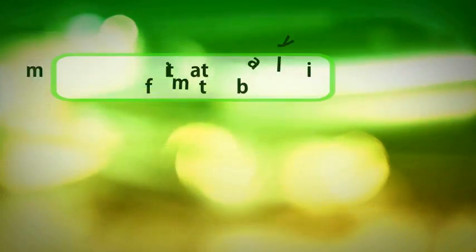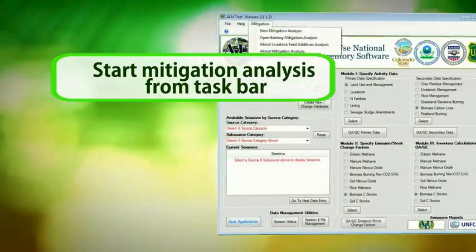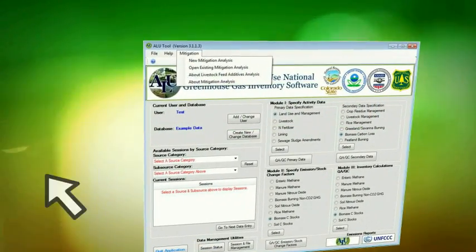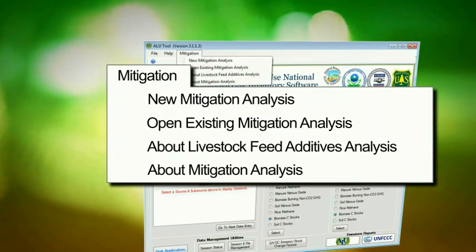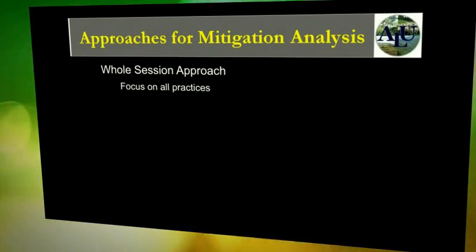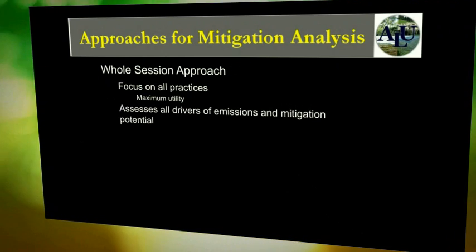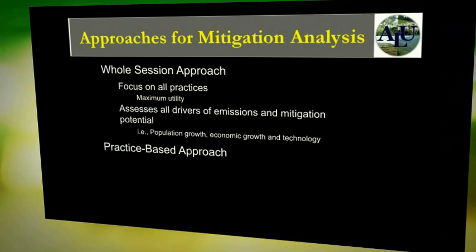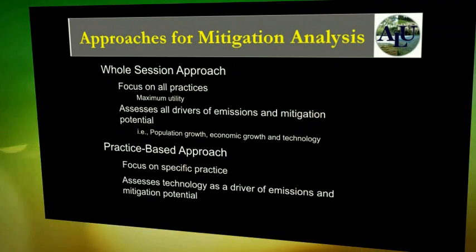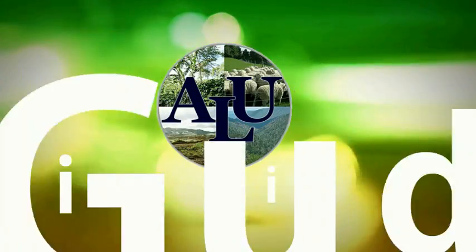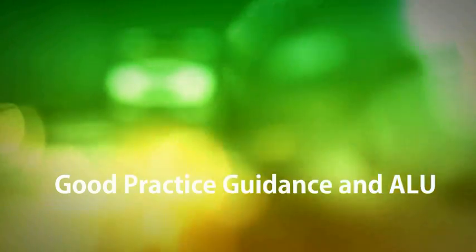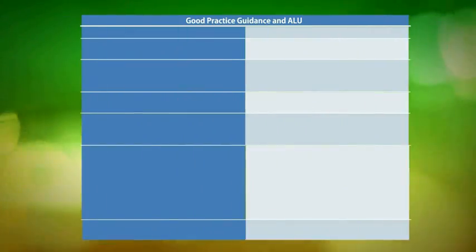The end goal of doing the inventory is mitigation. ALU has a mitigation analysis feature using an inventory developed with good practice guidance for the baseline. Evaluating mitigation potentials can involve a variety of drivers including technological change, population growth, and economic growth. The mitigation analysis may be approached two ways: wholesale or practice-based. Both may be facilitated in ALU.